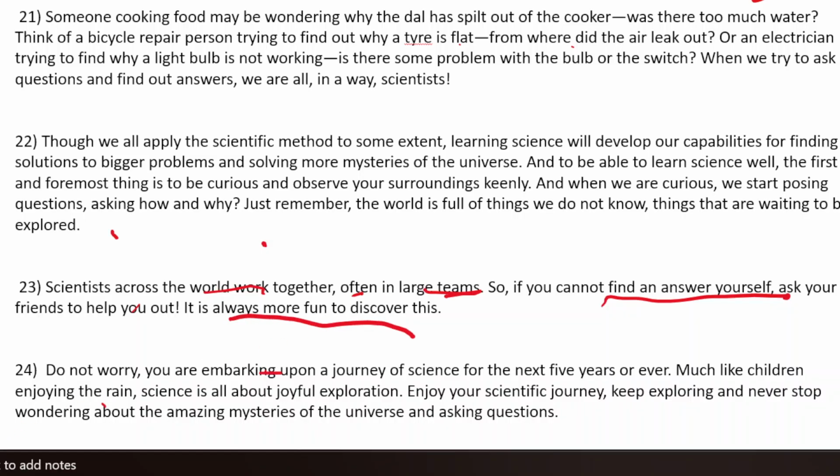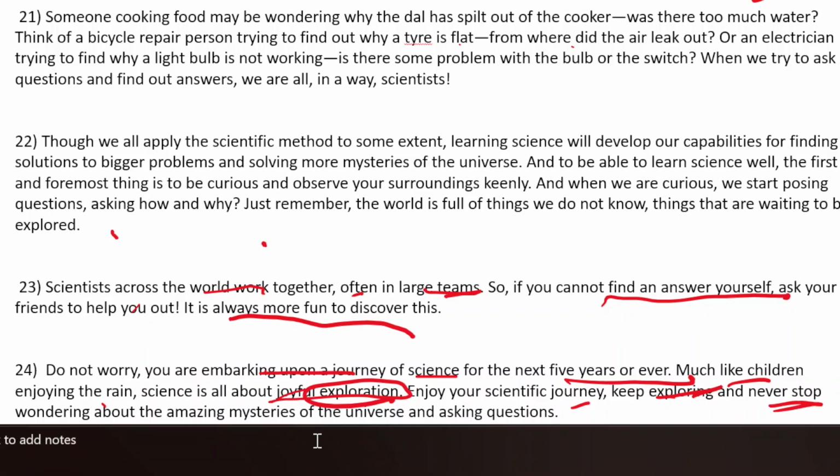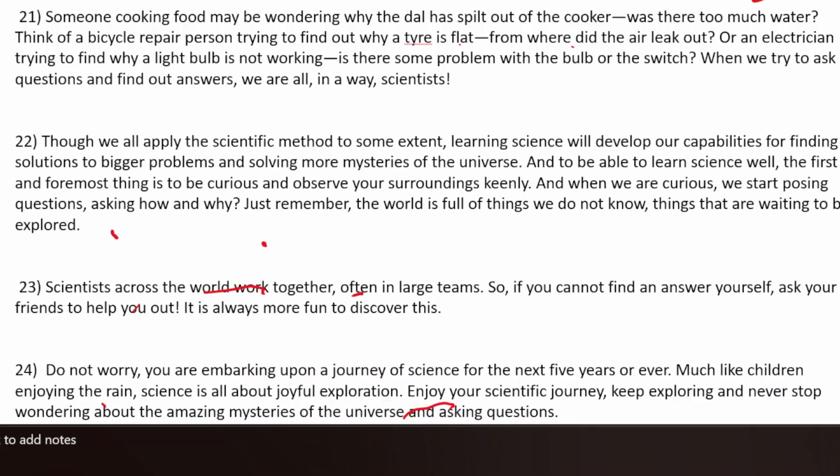Do not worry, you are embarking upon a journey of science for the next 5 years or ever. Much like children enjoying the rain, science is all about joyful exploration. Science कुछ भी नहीं, explore करते रहो, answers find करो, questions पे questions सोचो and then find the answer. Enjoy your scientific journey, keep exploring and never stop wondering about the amazing mysteries of the universe and asking questions. हमेशा सोचते रहो, mysteries universe में बहुत सारे हिडन क्वेश्चन जो अभी भी छुपे हैं, जिसके आंसर्स हमें नहीं पता, तो उसके बारे में जाने, सोचते रहे और उसके आंसर्स निकालते रहे.